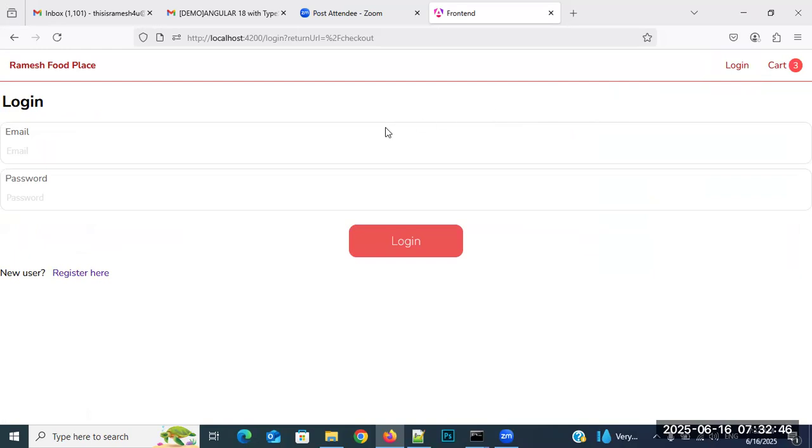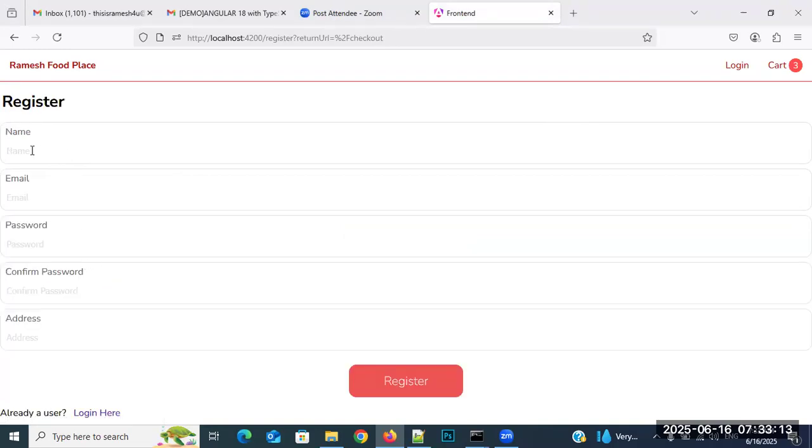So can I directly log in? No, I need to register. So here I'm giving permission to register. See it, everybody, new user, register here. If he is not already registered, he will click here to register. If you click on the register here, this is the information you will get: name, email, password, confirm password, and address. And you need to click on the register.